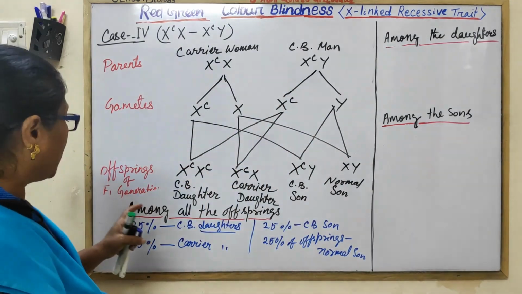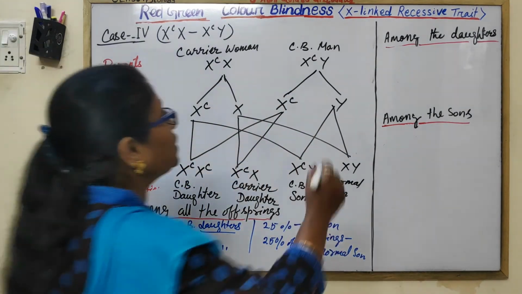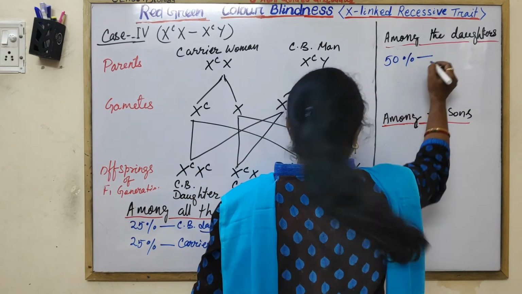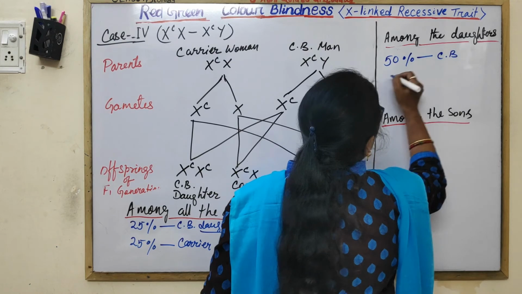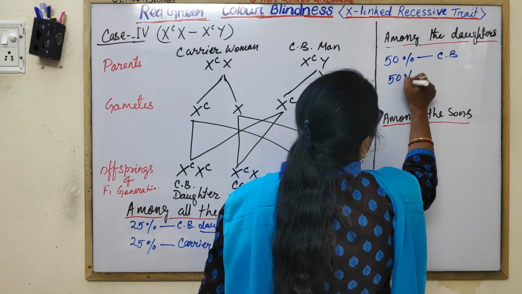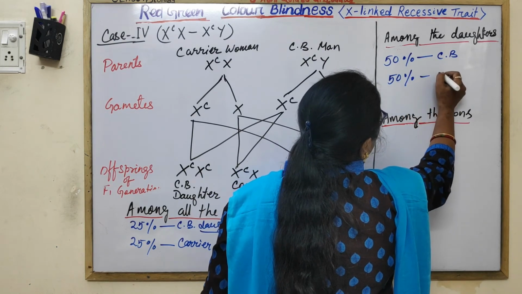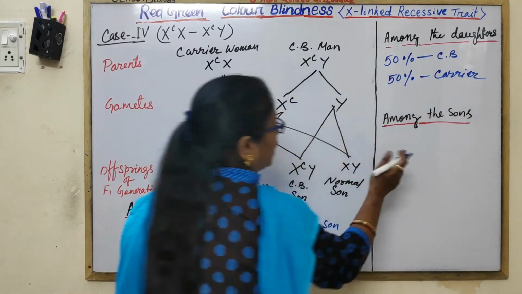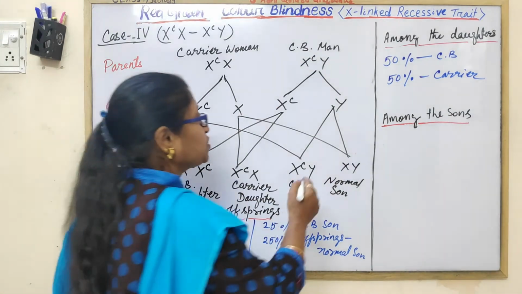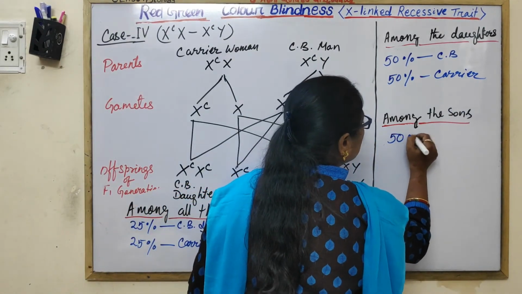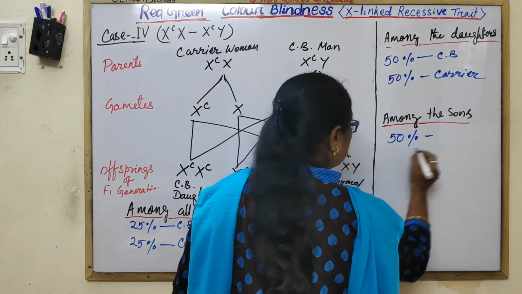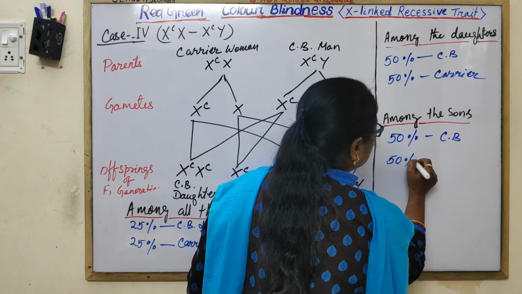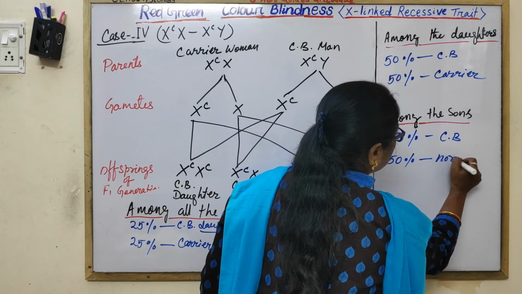In case among the daughters, 50% of daughters are colorblind, 50% of daughters are carriers. Among the sons, in case of sons, 50% of sons are colorblind, 50% of sons are normal.